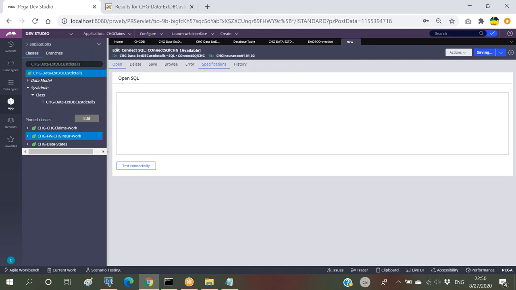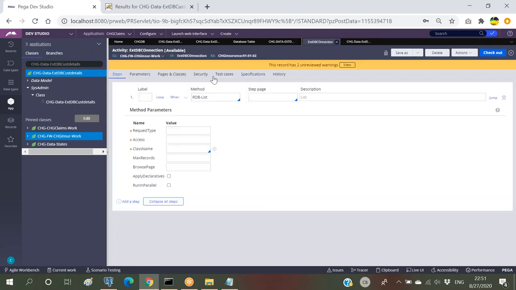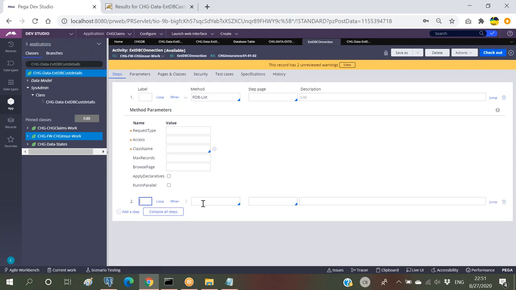Here it will have 4 different tabs: new, delete, save, browse. So these 4 are important. If you check in the activity, we can see something like RDB list, and here it will show the necessary things. Let me open something like RDB open.